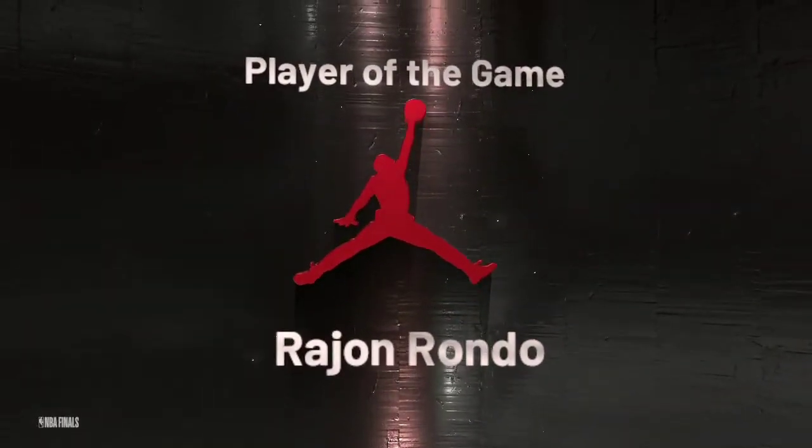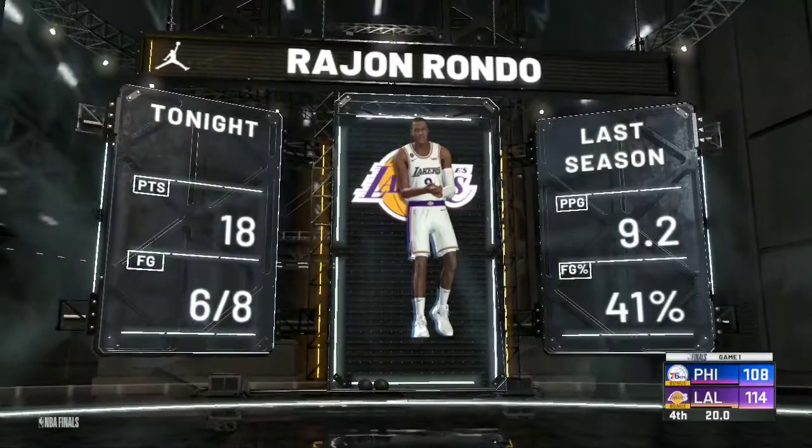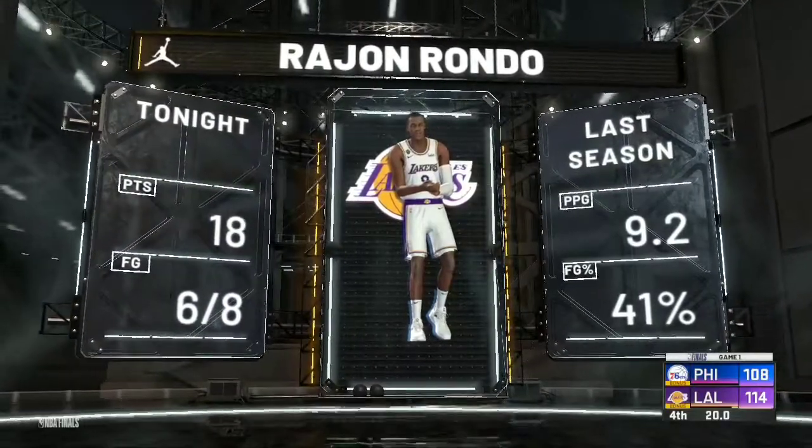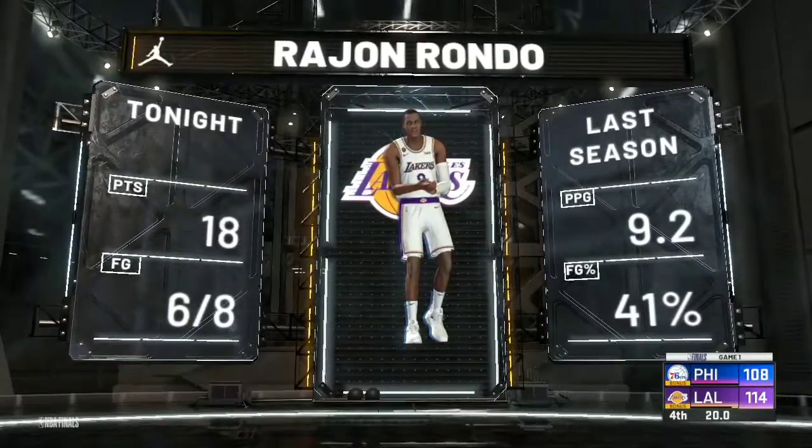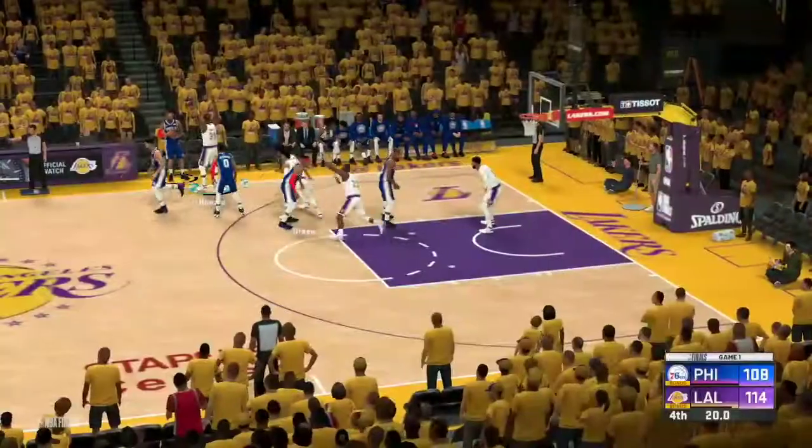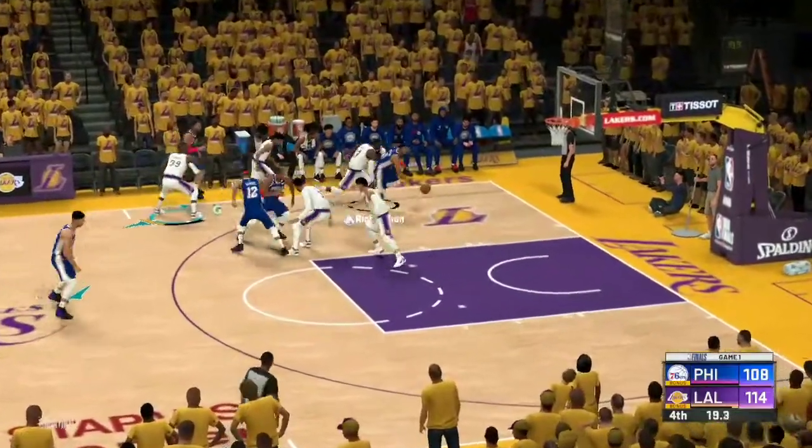As Rajon Rondo is the player of the game. That's impressive for him. 18 points, 6 of 8 shooting. That's good for him. But it was really not expected that he would be the player of the game with AD and LeBron being on the team.